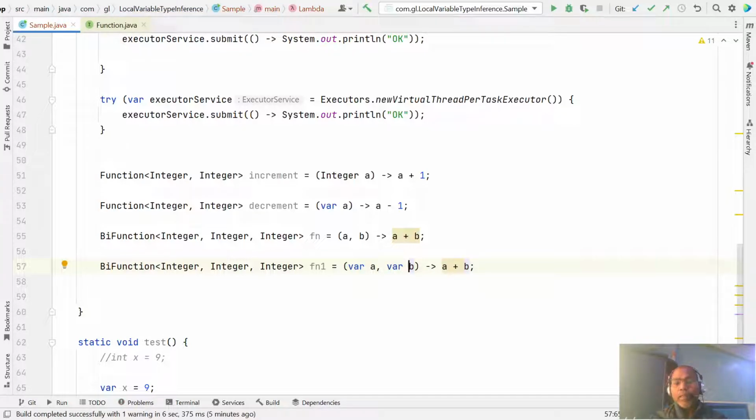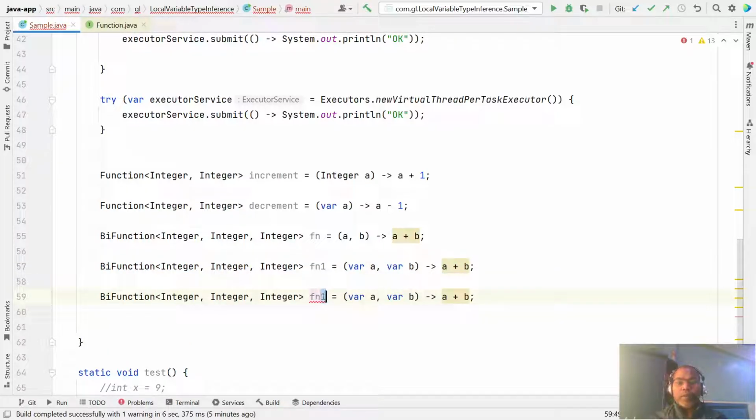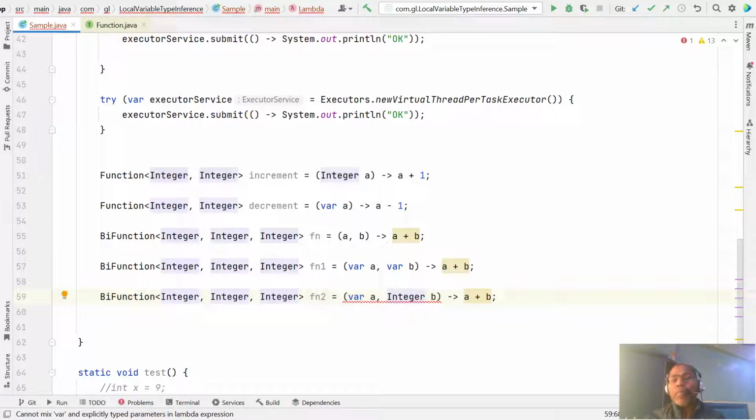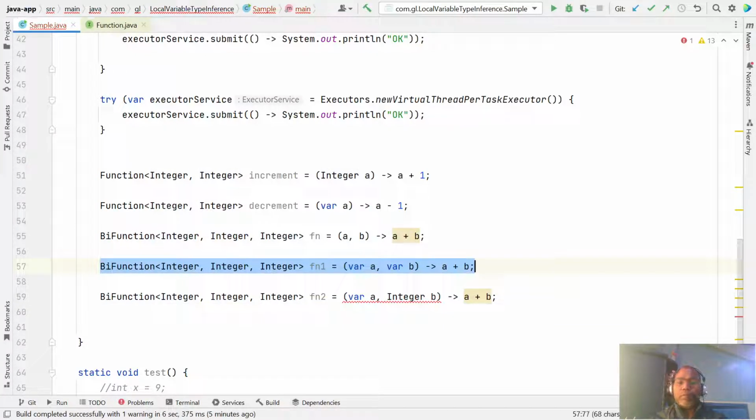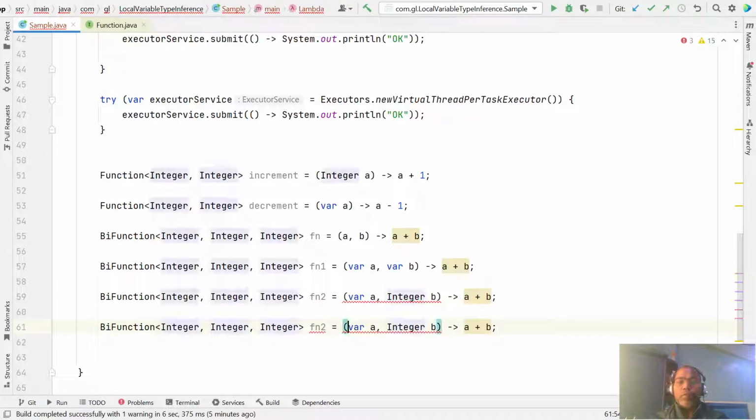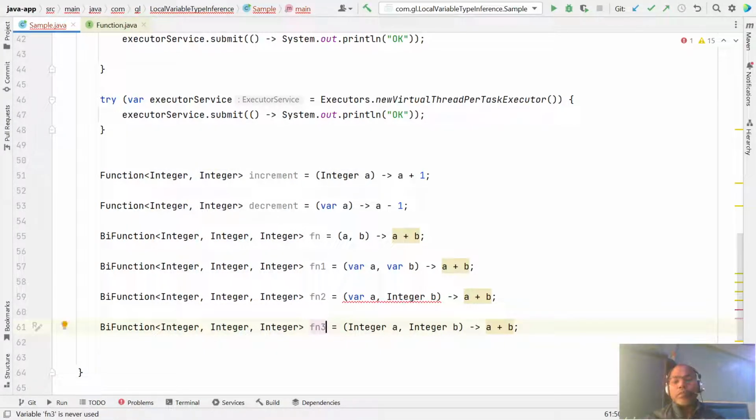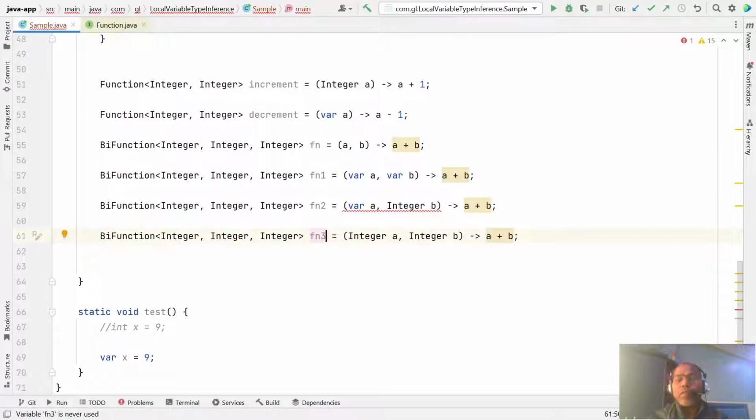So you are declaring both var, or if you try it this way, where you say one var and one integer, this mix is not allowed. You can use both var or you can use both integer. Here you can use both integer. So please, this is just the language syntax.